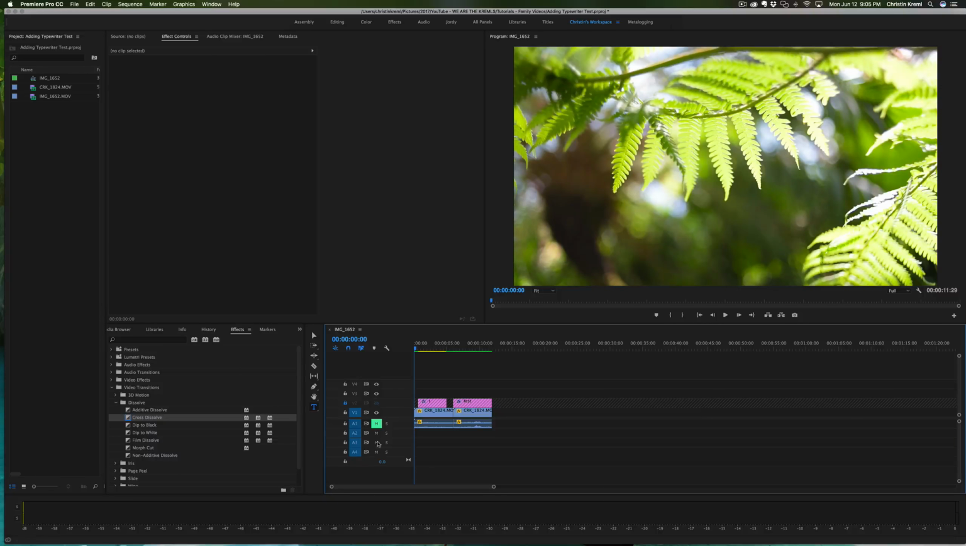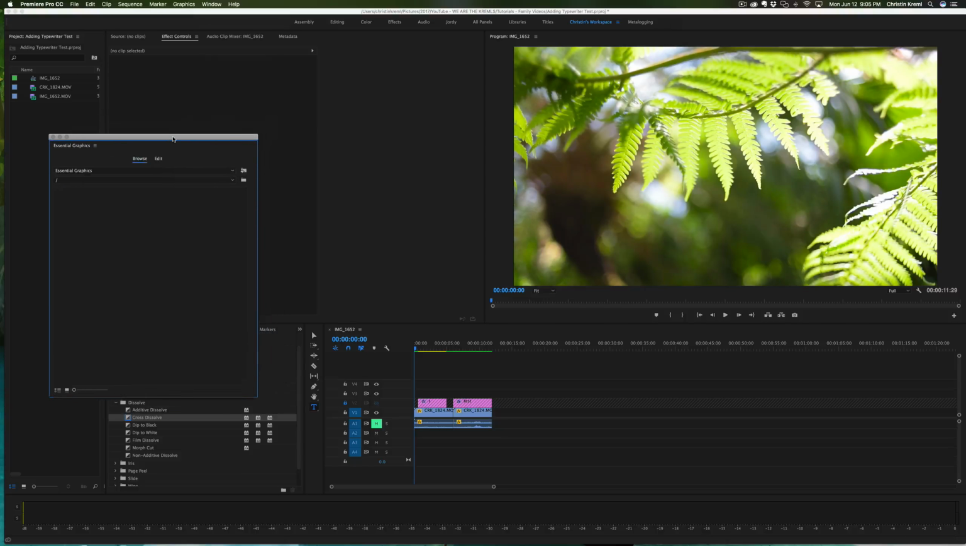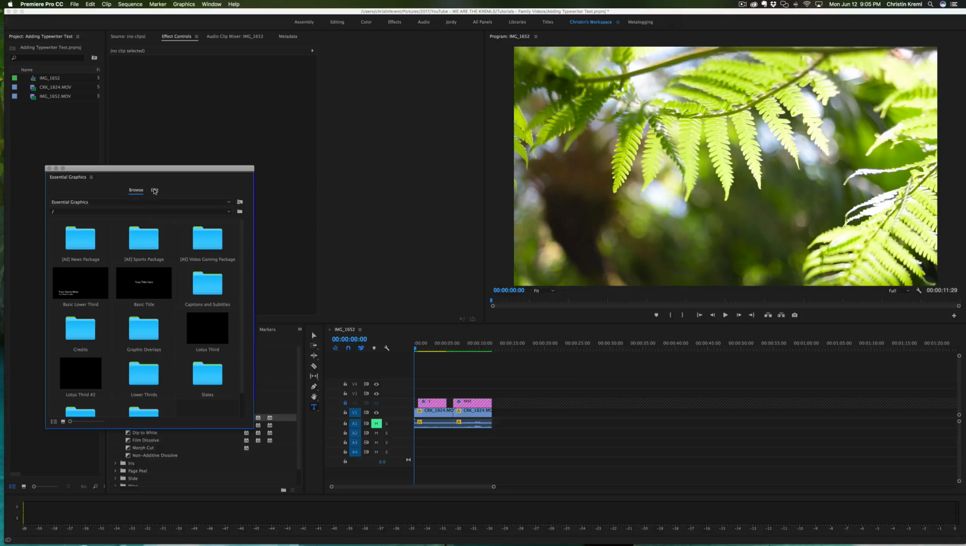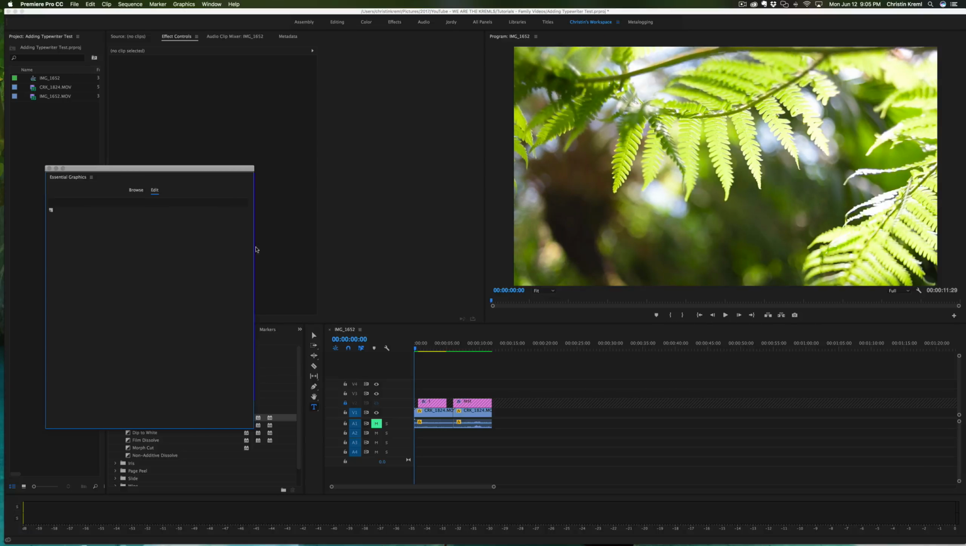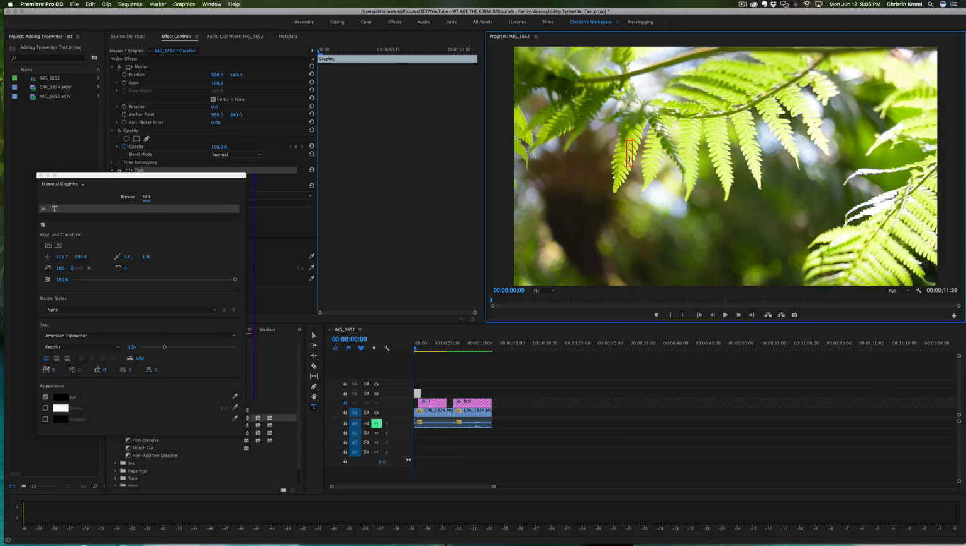And we are going to just take the type tool, and we're going to go up here to Window and Essential Graphics, and go over to Edit. This is blank right now, but as soon as we hit our type tool onto the movie file or the program workspace, it's going to pop up a lot of different options for us to use. So with the type tool, you just click anywhere on the movie where you want your text to show up, and you'll notice that there's alignment and different styles.